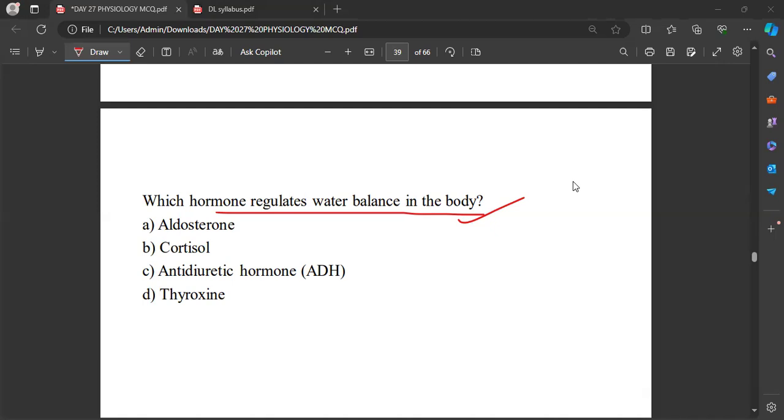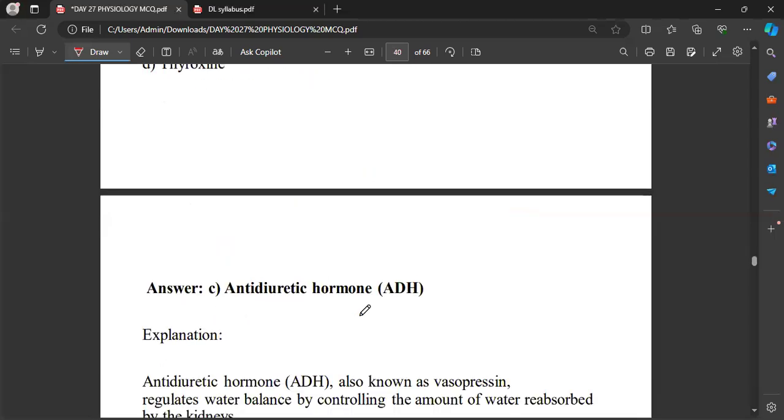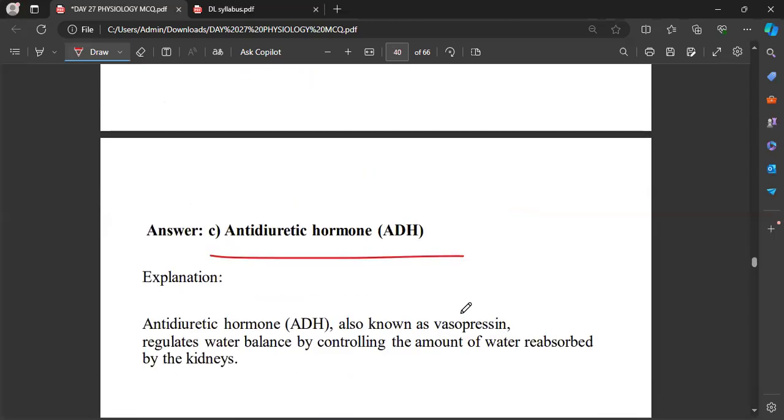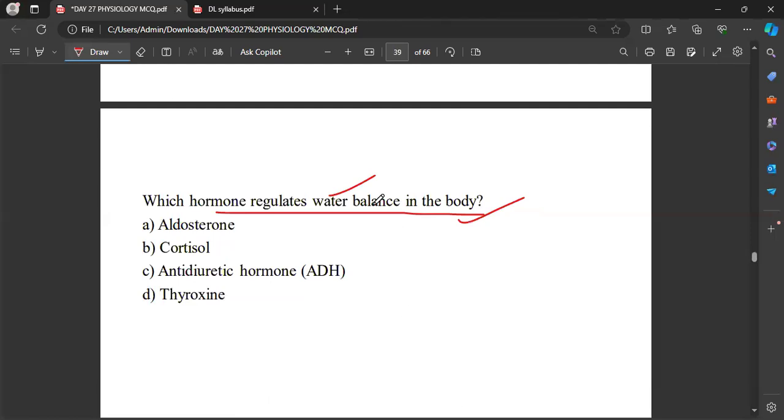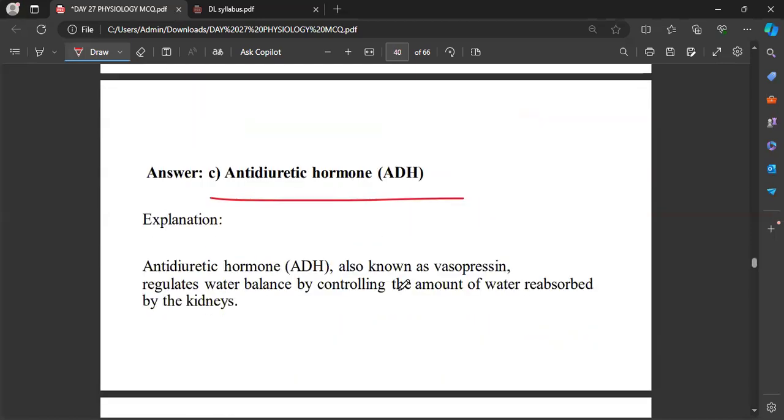The question can also be asked like that. Okay. See, which hormone regulates the water balance in the body means everybody will know that it will be the antidiuretic hormone. So the question can also be like that: which hormone prevents the diuresis process? So it is opposite to the process of diuresis. So you should know that that will be the antidiuretic hormone. We are also calling it vasopressin. It reabsorbs the water from the kidneys.